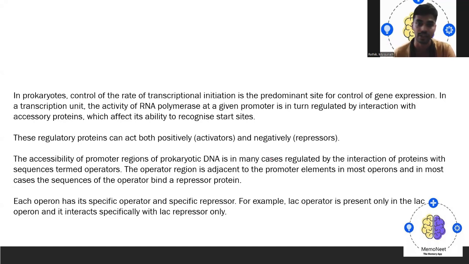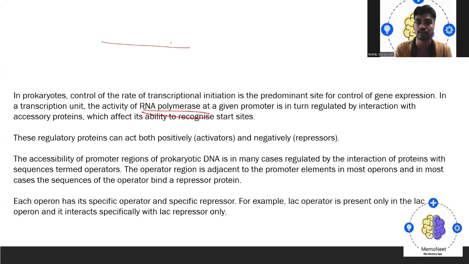At a given promoter, if there is single stranded DNA, a promoter region will be there. RNA polymerase will come and bind to the specific site, and in the presence of the promoter, the synthesis of the strand will take place.